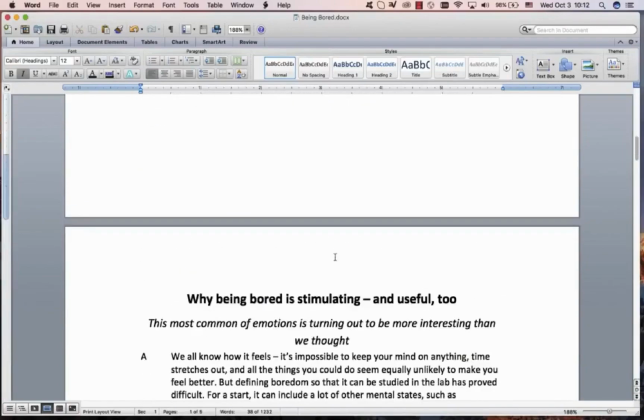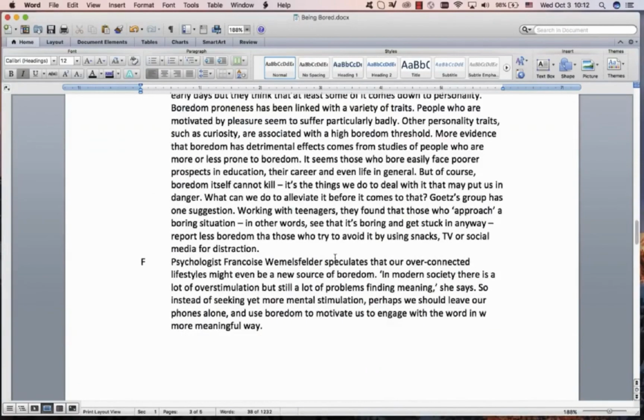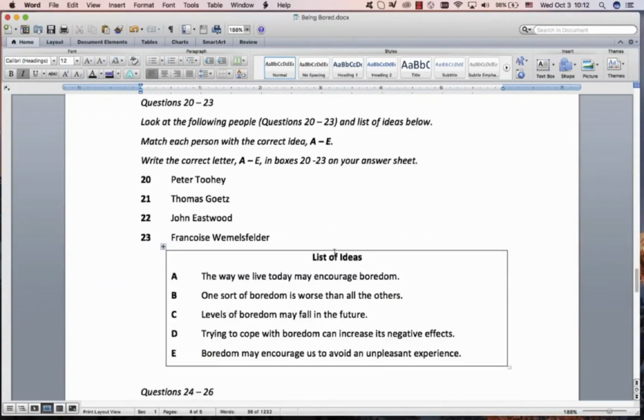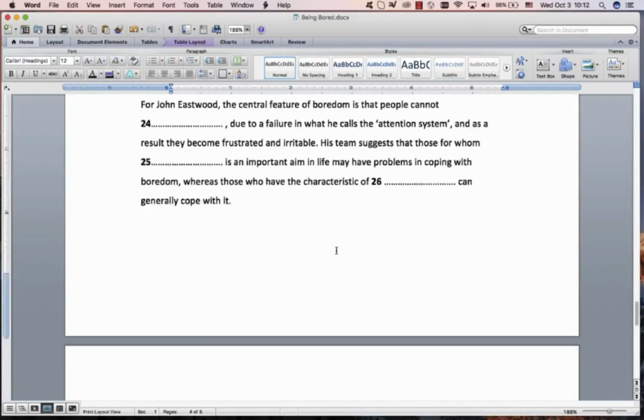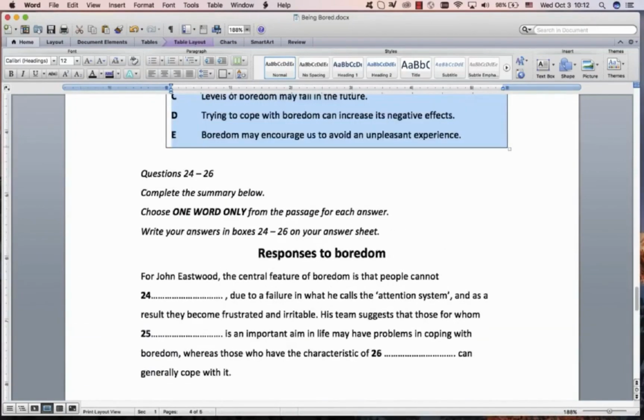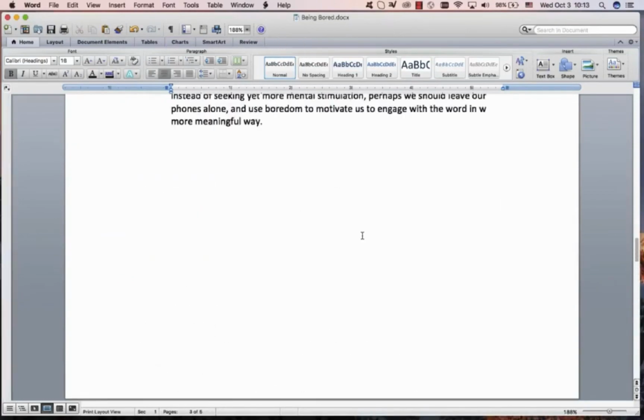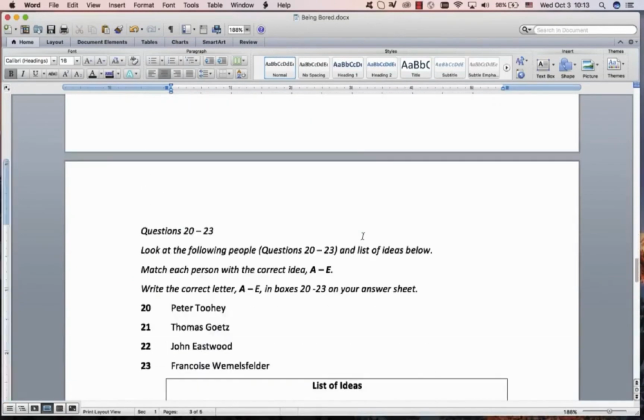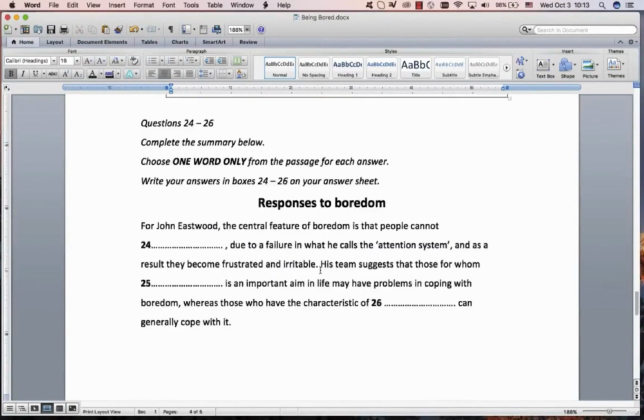So we have a list of matching headings, and one of these matching people with a statement or idea, and a short summary. So really up to you. If you want to start with the matching headings, that's fine. I would probably leave this for last, but I like to start with the summary or the gap fill. Sometimes it can help with the matching headings. So I would go with this first.